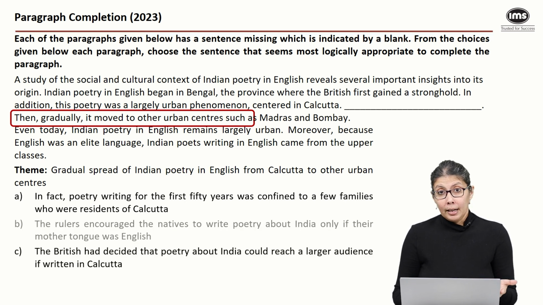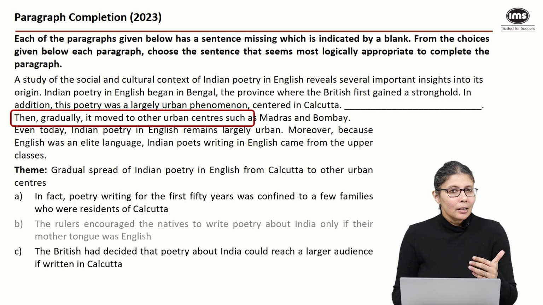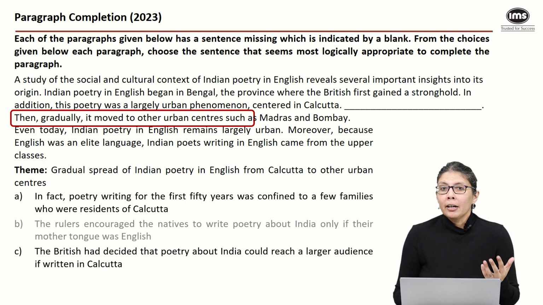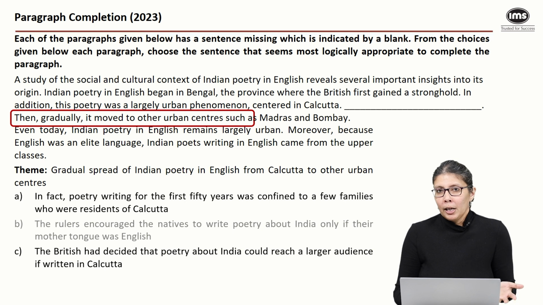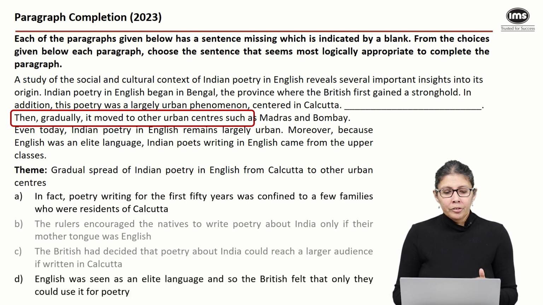Now option C says, again, very similar, the British had decided that poetry about India could reach a larger audience if written in Calcutta. But this does not really allow for that gradual transition to other urban centers. Also, nowhere in the paragraph does it say that there was a British agenda to such poetry. So we should be able to eliminate C as well. D says English was seen as an elite language and so the British felt that only they could use it for poetry. But the passage talks about Indian poetry in English, which means that Indians were writing such poetry. So D does not really coincide with the theme. Let's eliminate D. So our answer would have to be the first option.